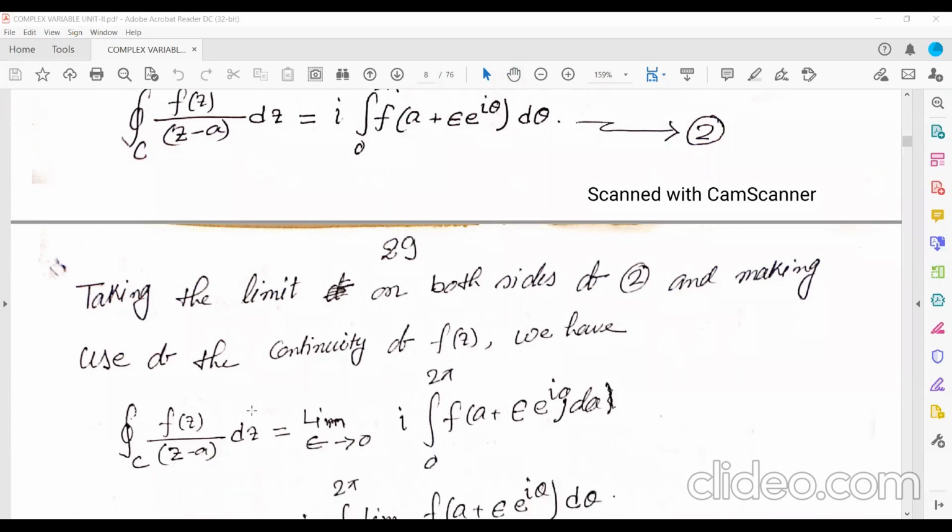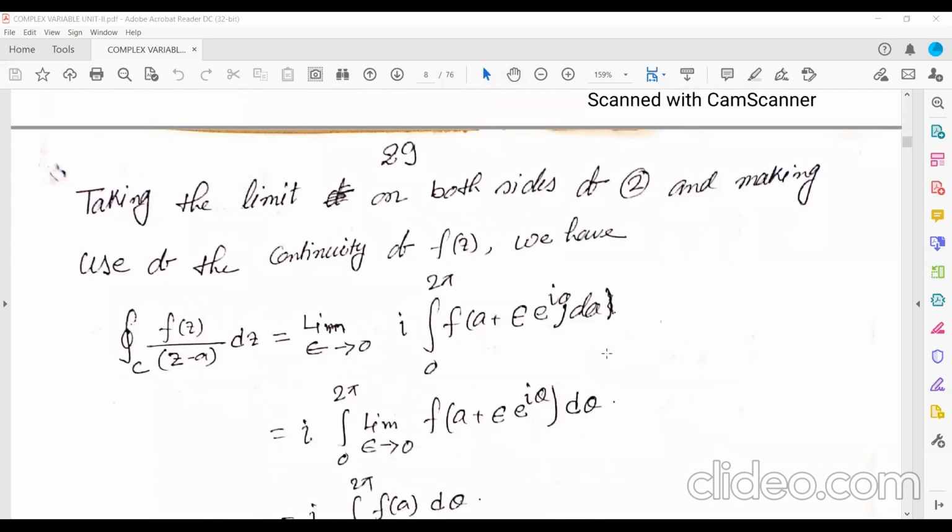On the left there is no epsilon, so it remains as it is. On the right, i is outside, and the limit can be taken inside the integration: 0 to 2 pi, limit epsilon tends to 0, f of a plus epsilon e to the power i theta d theta.